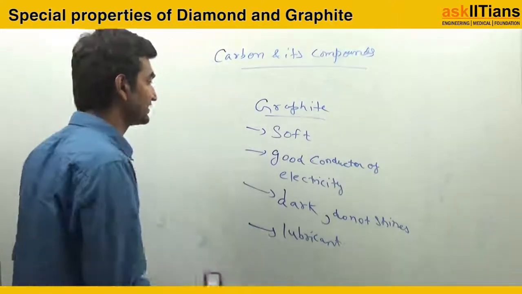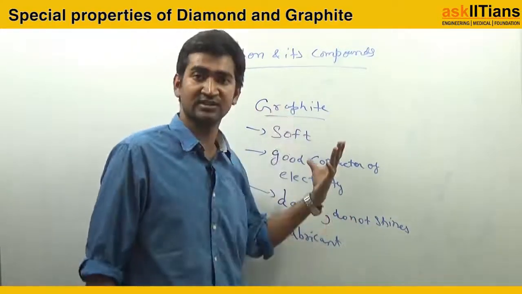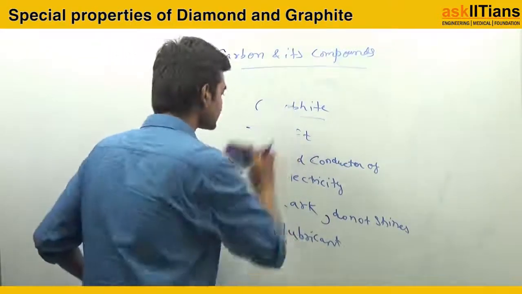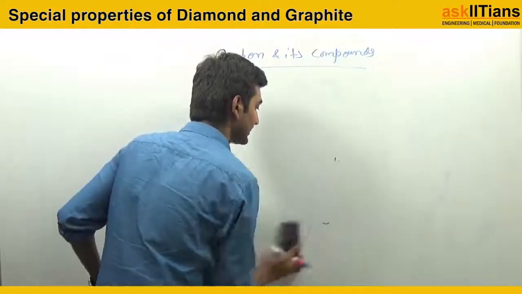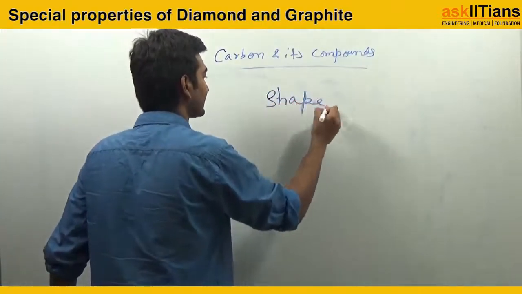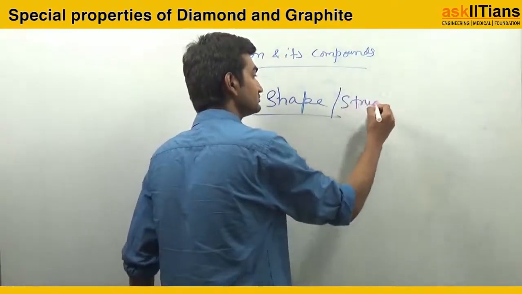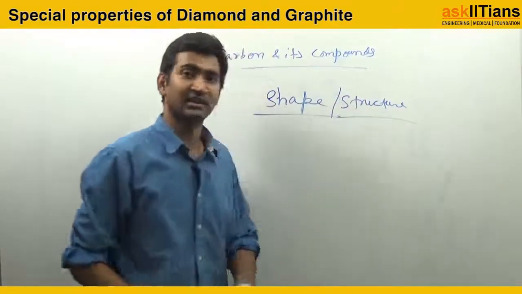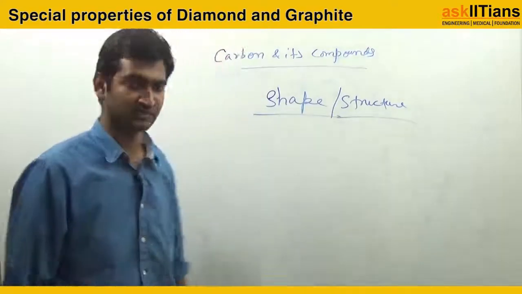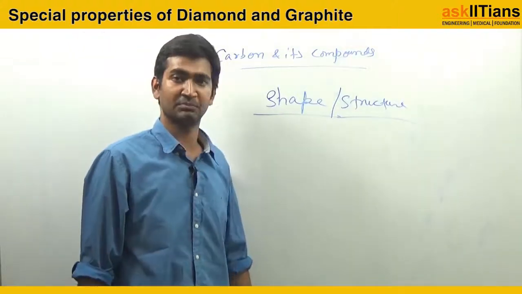Now, what are the features which make graphite show all these properties? What is the reason? The reason is the shape, guys. The reason is their shape or structure. Shape or structure, that is the only simple reason. इसके अलावा कोई भी reason नहीं है. And that thing I will tell you with the help of hybridization.